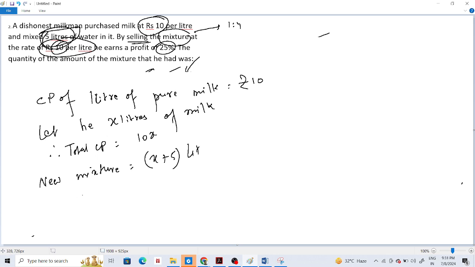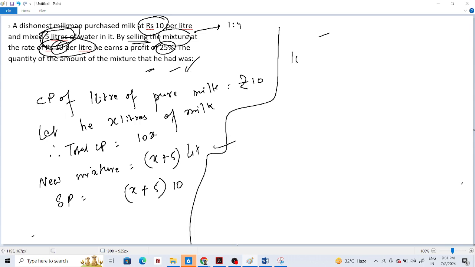Now, what is going to be the SP? The SP is X plus 5 into 10, because he sold it at 10 per liter. This is the mixture. And this particular SP has been achieved by making 25% profit. So what is the total CP?